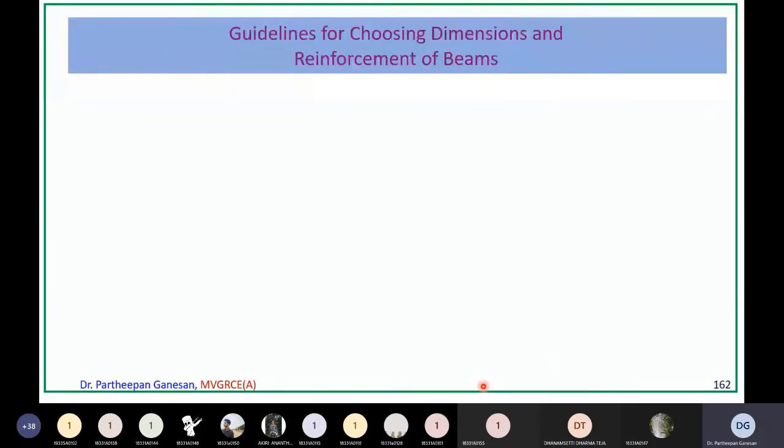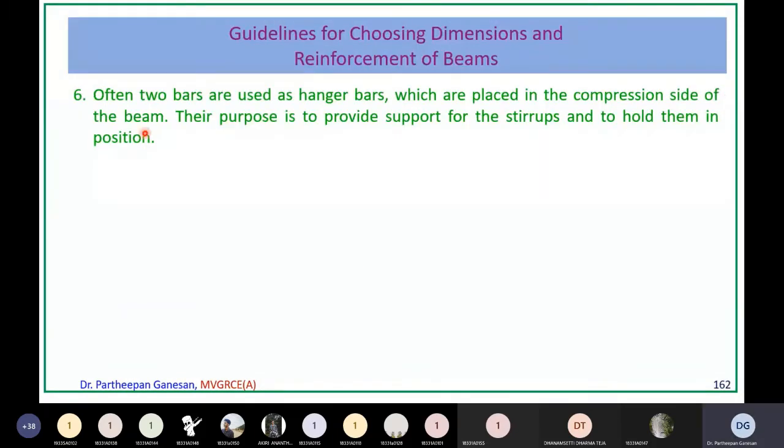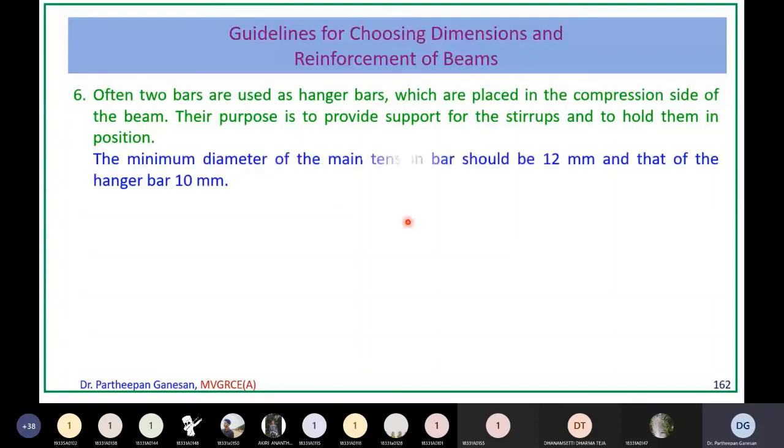Okay. Now the continuation: often 2 bars are used as hanger bars, which are placed in the compression side of the beam. The purpose is to provide support for the stirrups and to hold them in position. As I told you, in a singly reinforced beam, the top 2 bars are called hanger bars, and their only purpose is to provide support for the stirrups and to hold the main reinforcement in position.